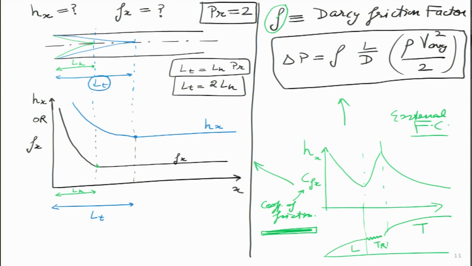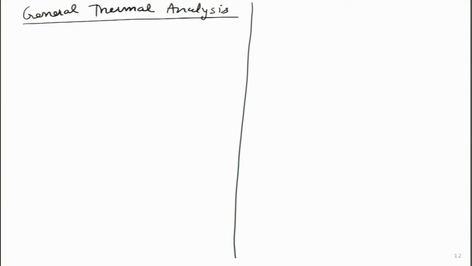Now, we come to the general thermal analysis of the flow inside the pipe, and let us go ahead and do this, because this will give us a lot of answers. So, we will look at general thermal analysis, and as earlier, we will do it for two cases once again. Case 1 will again be where the heat flux is constant, and later on we will look at case 2 where the exterior temperature, the temperature of the surface, is constant.